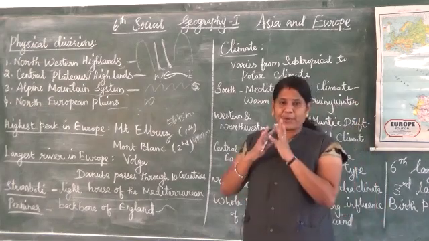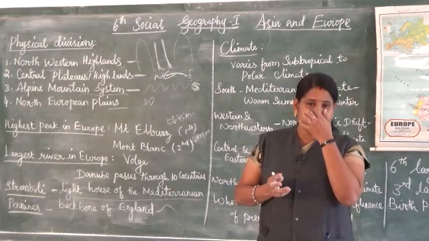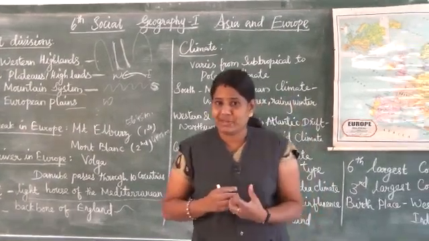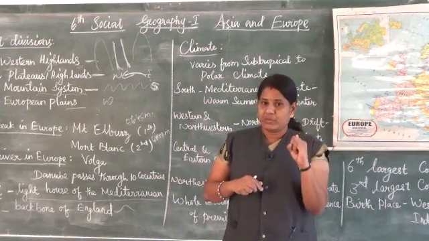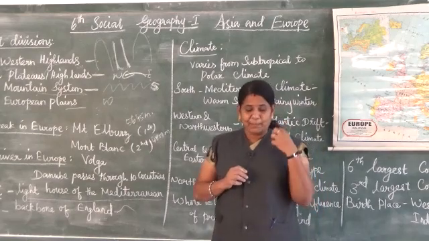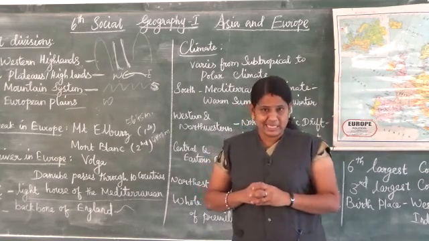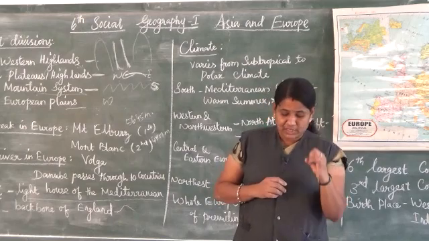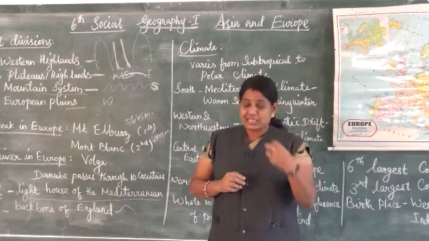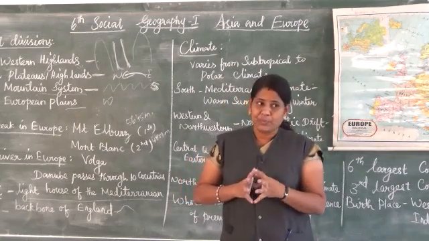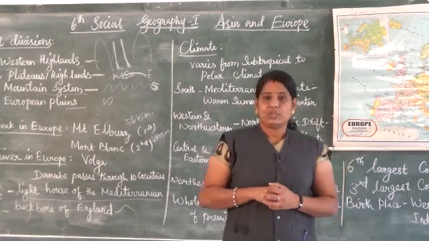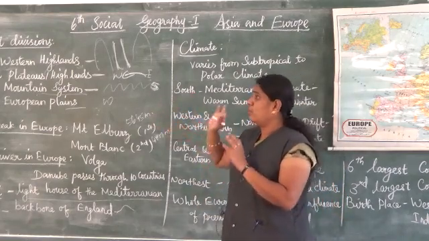It has rich deposits of gold and iron ore. So which are the resources we can get from this place? Iron ore and coal. The North European plains is a densely populated region, with cities like Paris, Moscow and Berlin. So these are the densely populated regions, and we can see the most populated places in these countries. So the physical divisions are over.